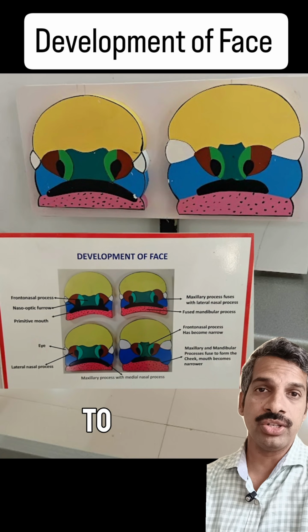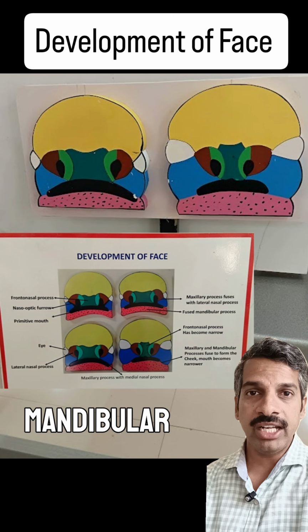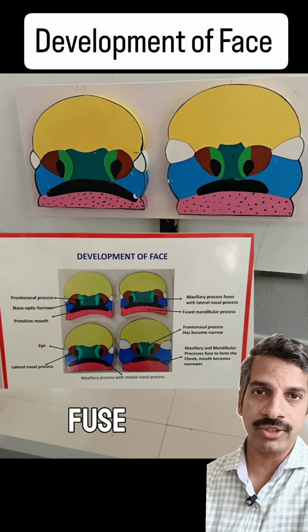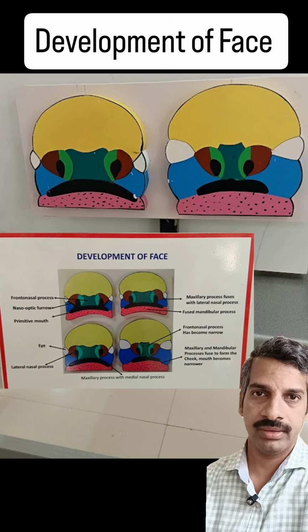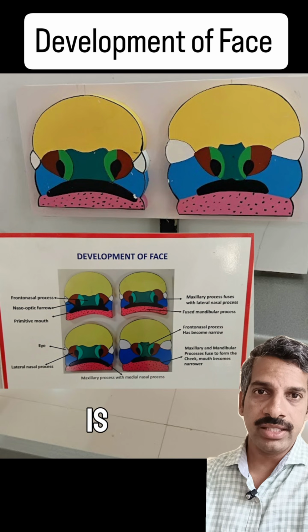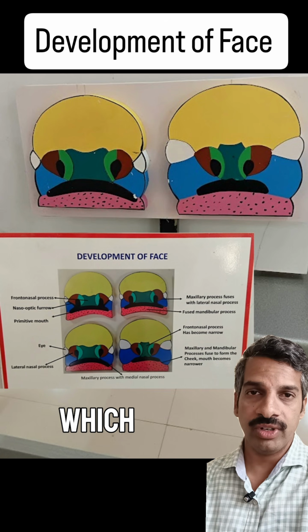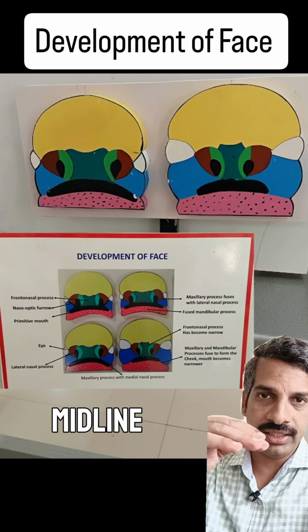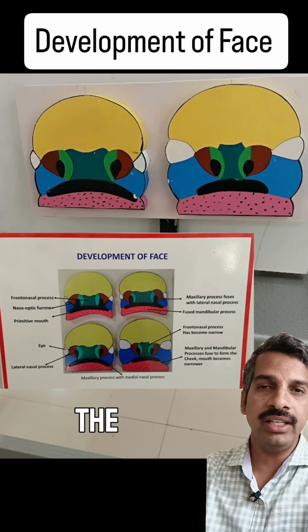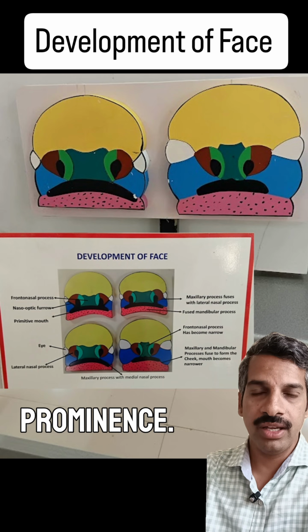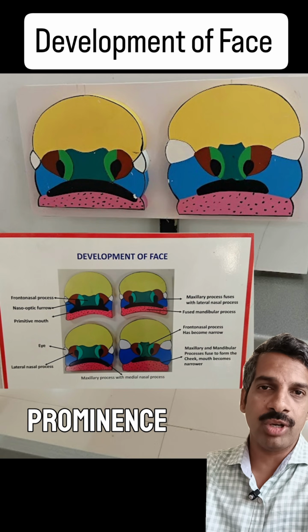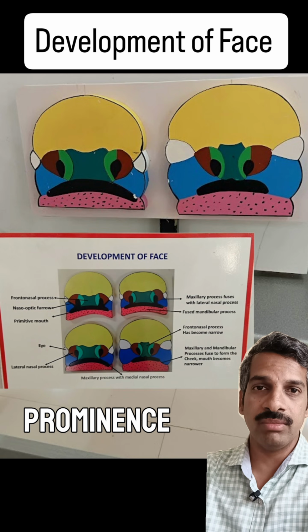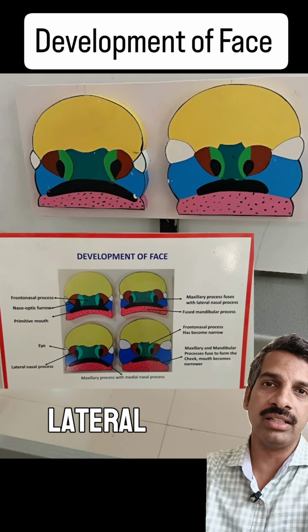Which one is the first to fuse? It is the mandibular prominences, which will always fuse and form the lower jaw. The next one is the maxillary prominence, which will move towards the midline and fuse with the medial nasal prominence. So it is the medial nasal prominence that unites with the maxillary prominence before it unites with the lateral nasal prominence.